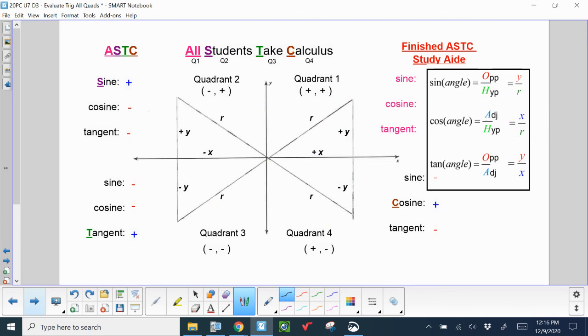If you haven't seen this diagram, it might help you. The idea is that all of these x's are the left and rights, the y's are the up and downs in these triangles, and the radius is always the slant.